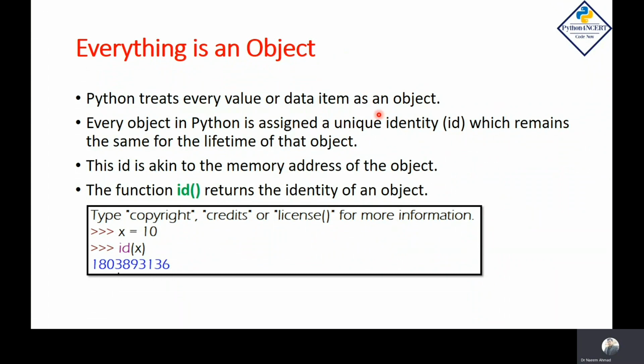An object in Python is a value that might be an integer, string, list, or function, what we think of as a variable, and we perform some operations. Every object in Python is assigned a unique identity which remains the same for the lifetime of that object. This ID is akin to the memory address of the object.